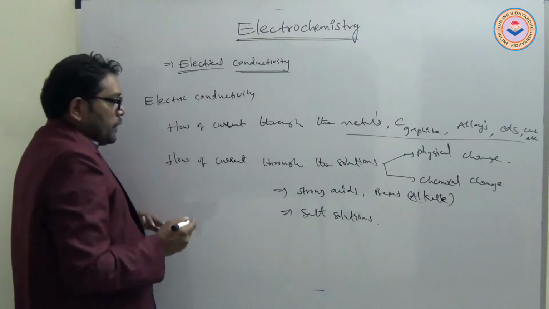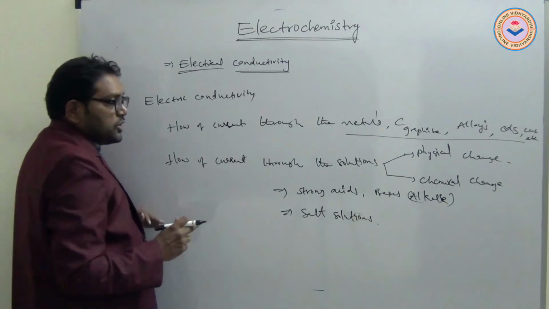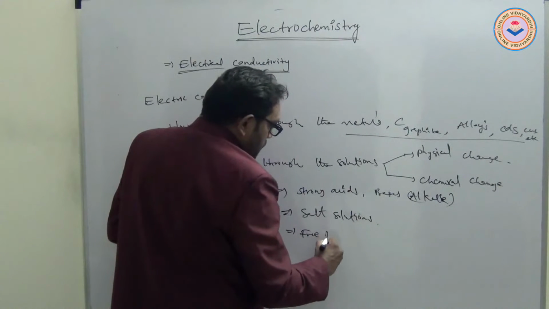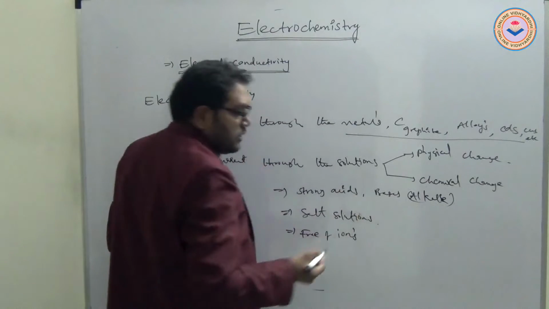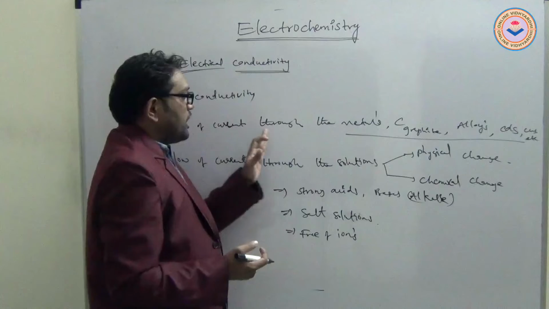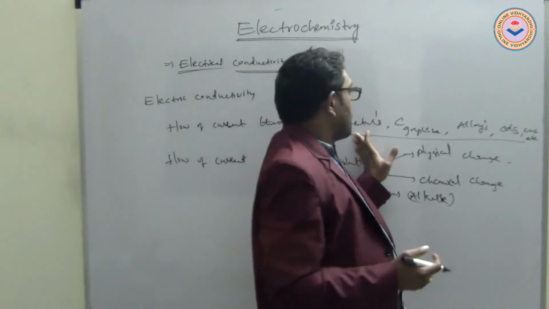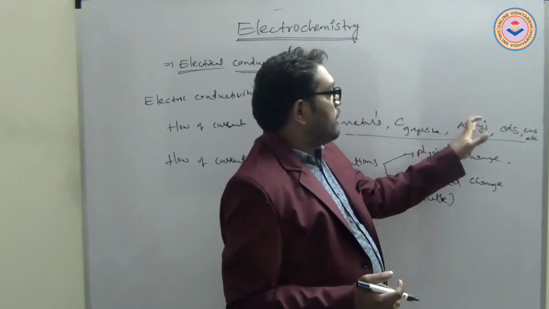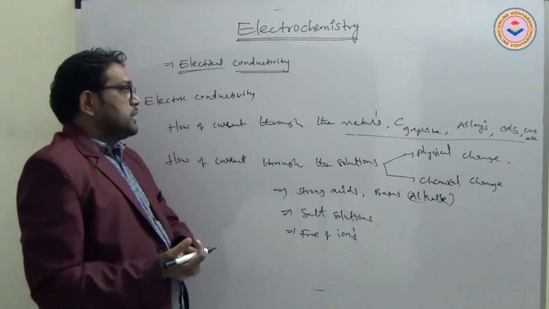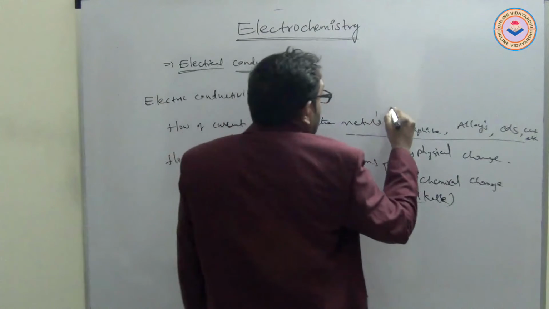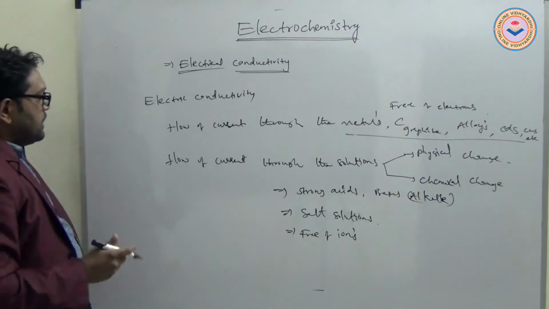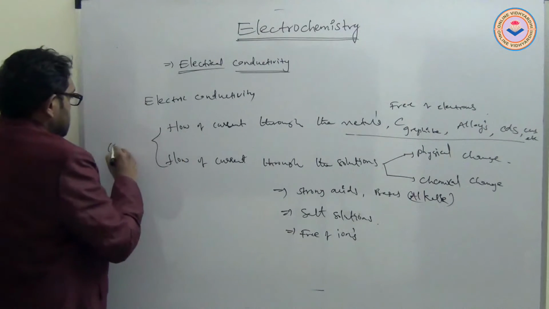This flow of current through the solutions is due to free ions. Flow of current through the metals like carbon in graphite form, alloys, cadmium sulfide, copper sulfide in solid form is due to free electrons. And both of these are conductors.